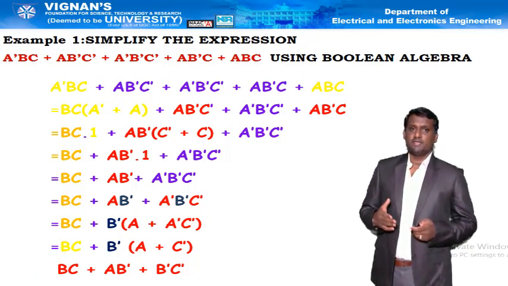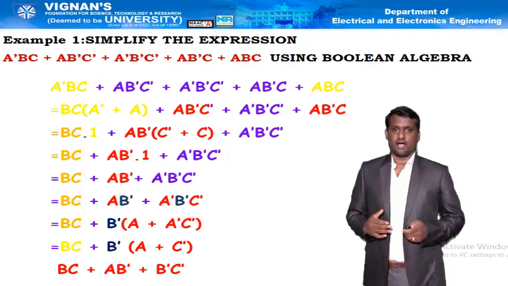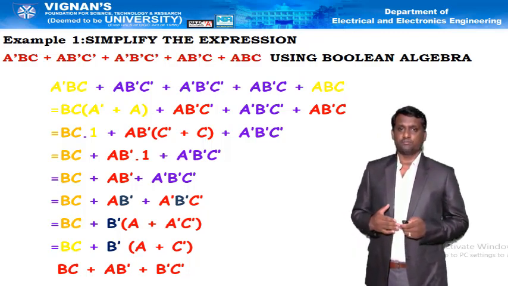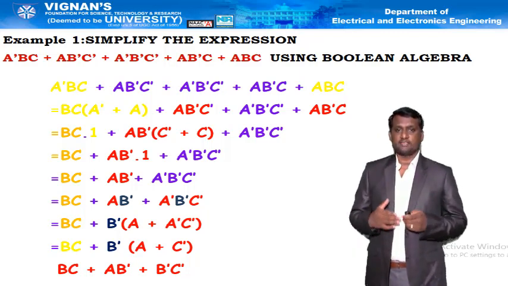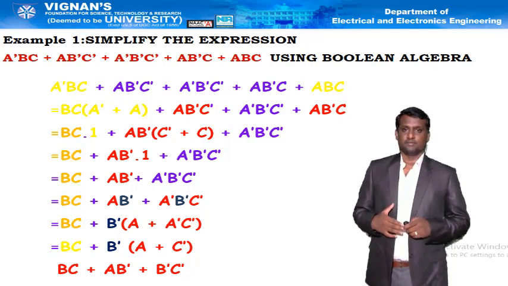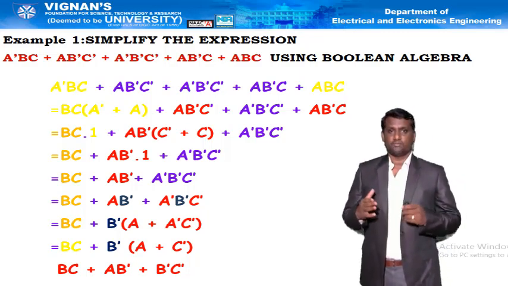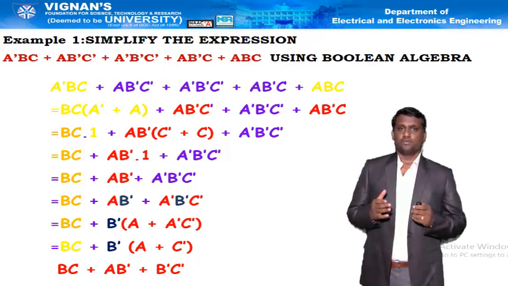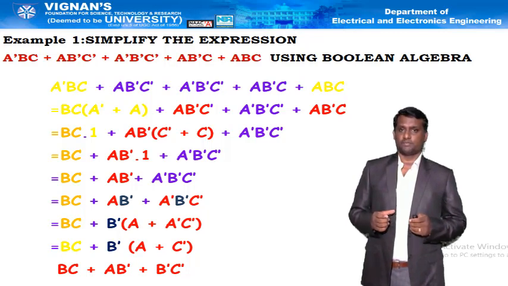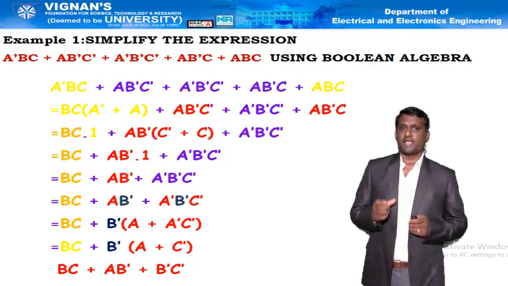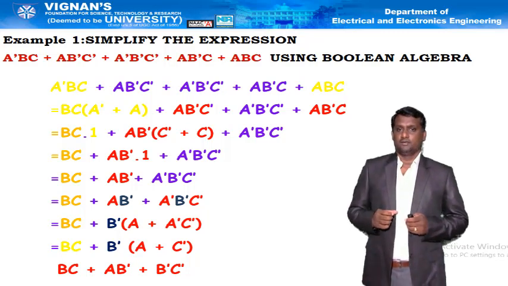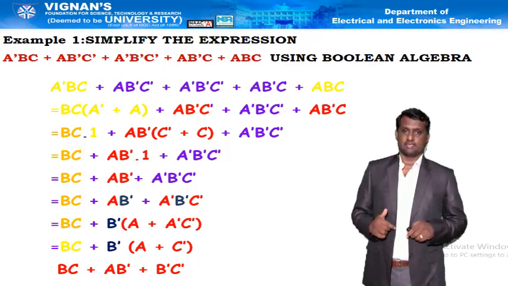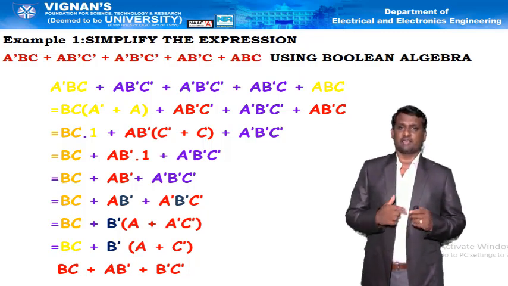So by using Boolean algebra, after simplification, the number of variables in the final expression has been reduced. The primary expression consists of 5 terms, and the final expression after simplification consists of 3 terms.